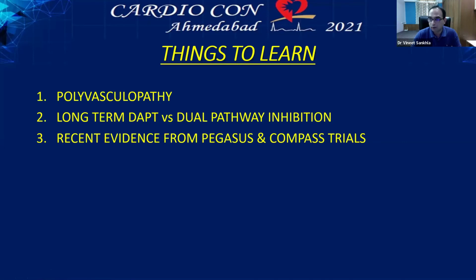So maybe we can consider either clopidogrel or maybe rivaroxaban, as Dr. Patni mentioned. Again, with rivaroxaban, little bleeding risk, if it's high, then net clinical benefit was around 1 to 1.3%. So we have a choice here of using rivaroxaban or clopidogrel. Probably for me, I think clopidogrel will be a better choice after 1 year in this kind of patient. I am open to your opinions and views.